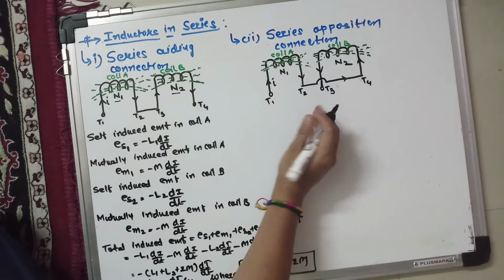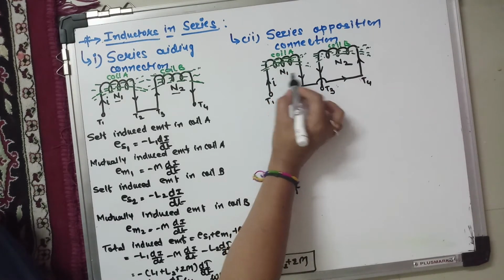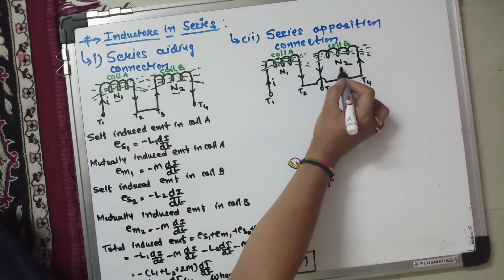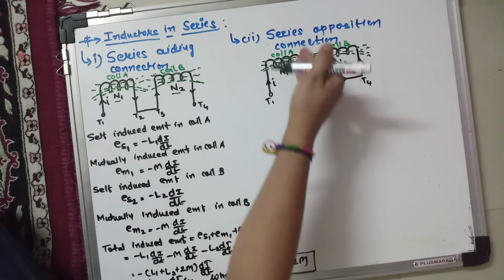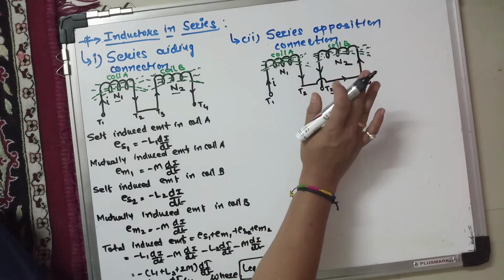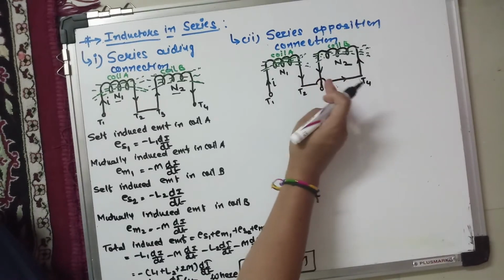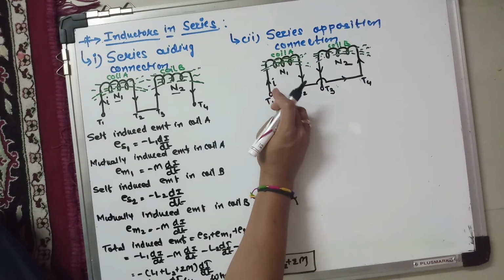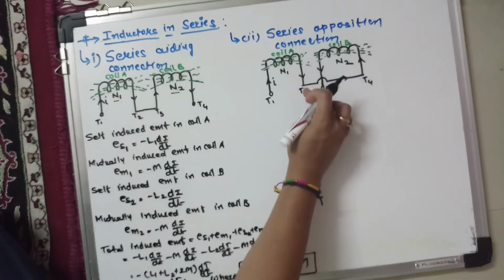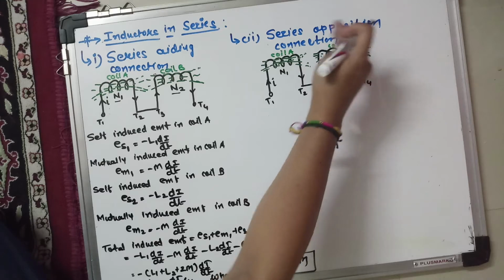Now see here, the only difference is that coil A has N1 turns, coil B also has N2 turns, and the same current is flowing through coil A and coil B. The only difference is that the directions of the current in both the coils oppose each other. See here, current is flowing from T1 to T2, whereas in coil B current is flowing from T4 to T3.